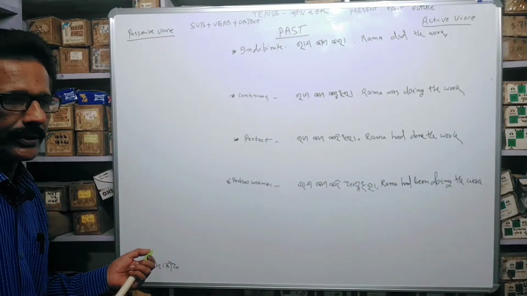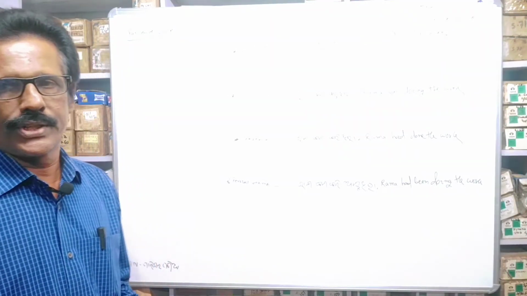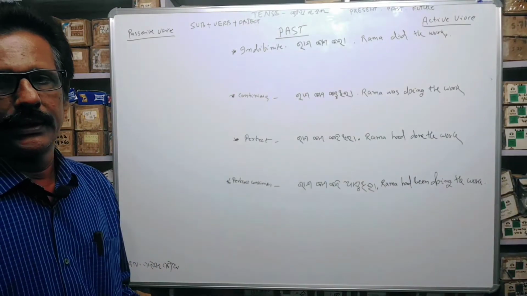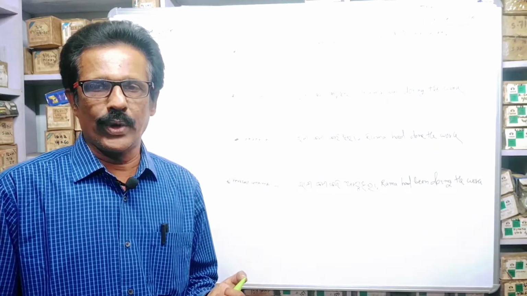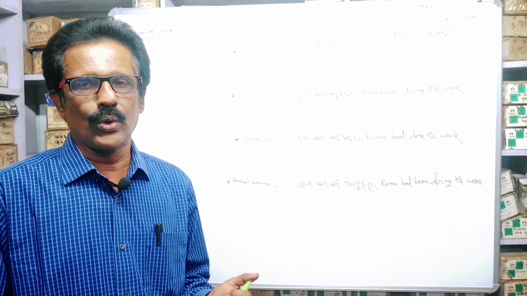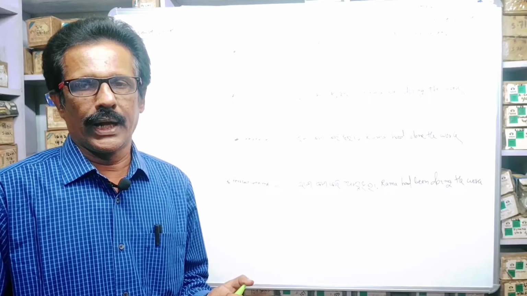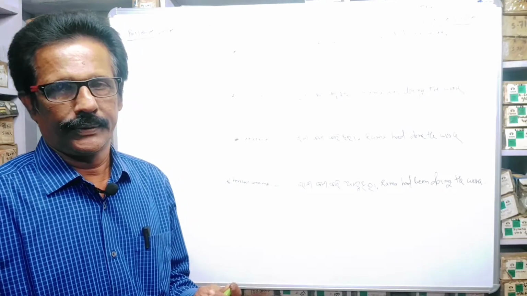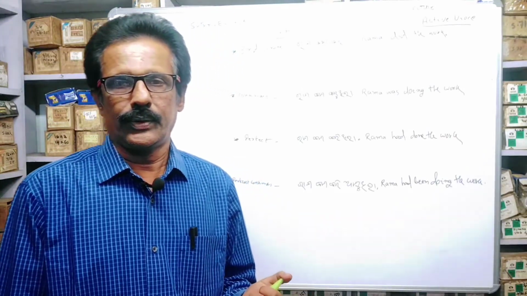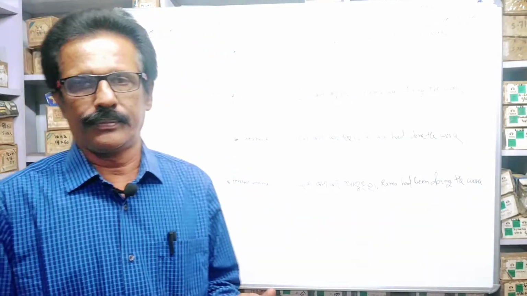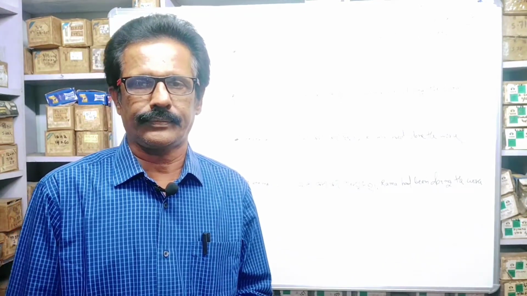Past tense means, now it is present, and in present we are doing something, we do something, we have done something, we have been doing something. But in past tense, we have to change the verb at the time of speaking or at the time of writing.